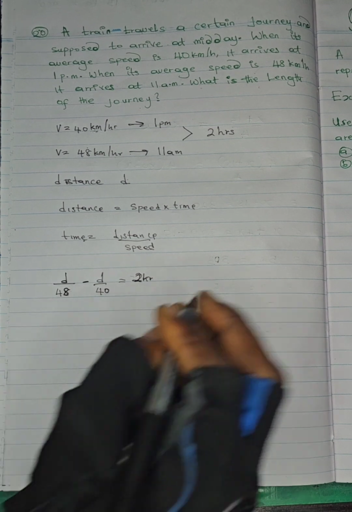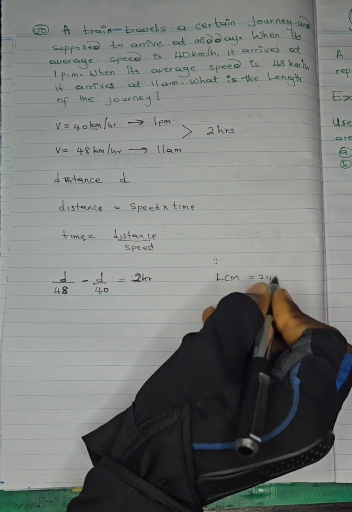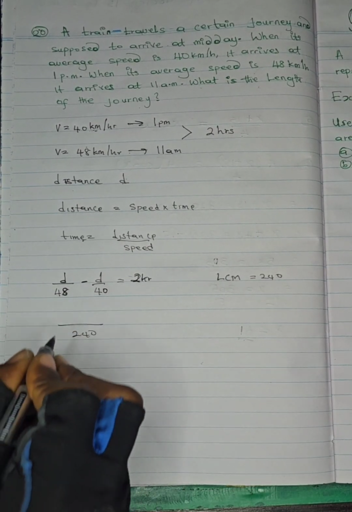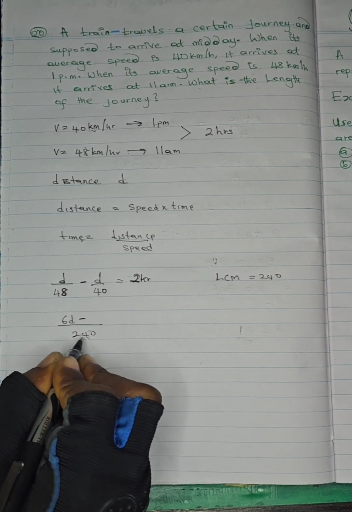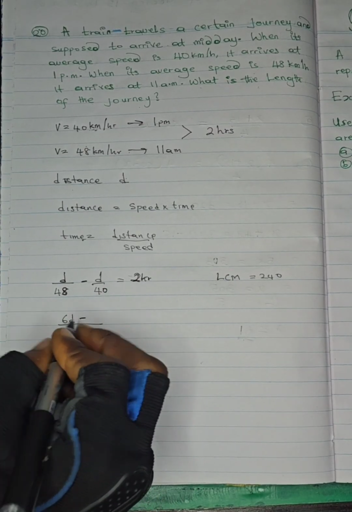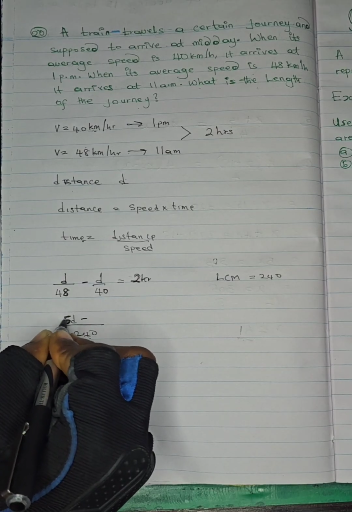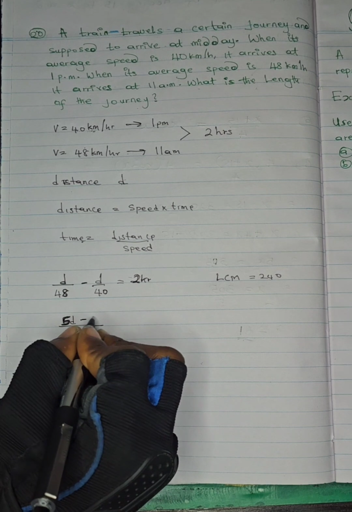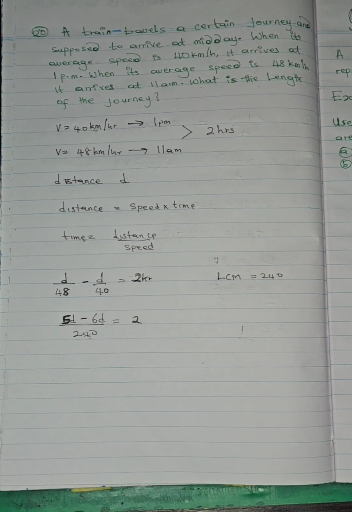The first thing we are doing is dealing with fractions. Remember I said about fractions, look for the LCM. The LCM of 48 and 40 is 240. 240 divided by 48 is 5, so we have 5d, minus 240 divided by 40, which is 6, so 6d, equal to 2.